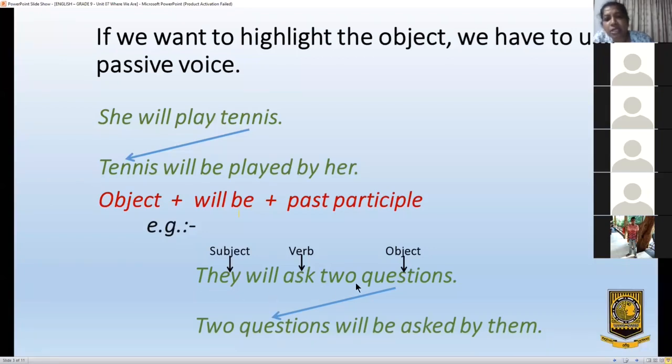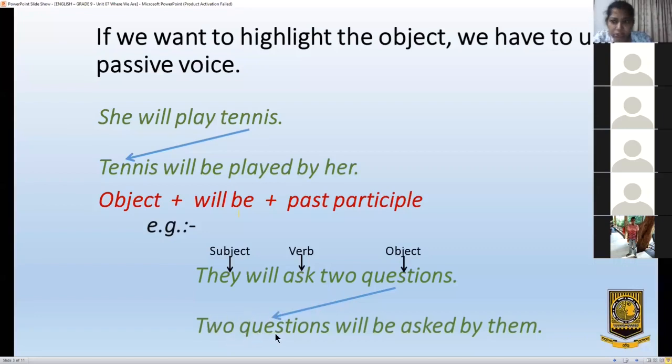Subject is doing the work. The subject is the doer, so this is an active voice sentence. How are we going to turn this into passive voice? Here, the object is the two questions. This whole phrase needs to be brought to the front.